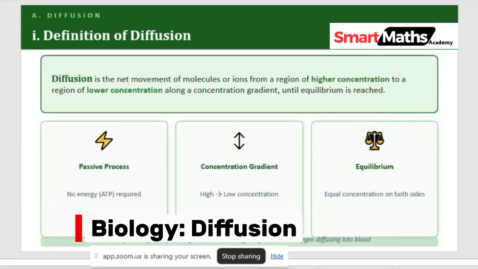It means the concentration must now be equal at both sides, whether in the room or the sitting room. The smell will now be equal. So that is the definition of diffusion: movement of molecules or ions from a region of higher concentration to a region of lower concentration until equilibrium is reached.